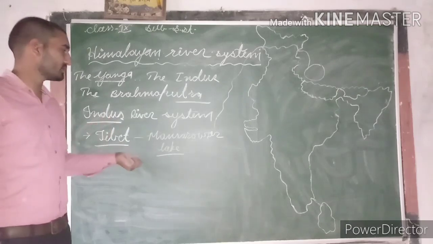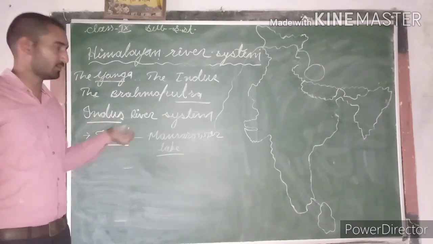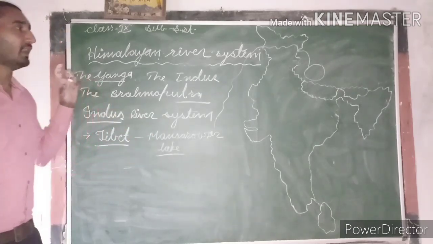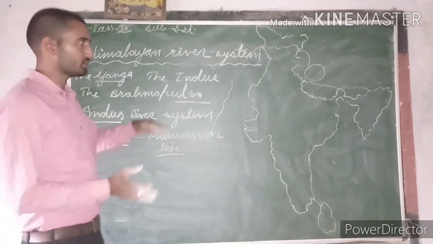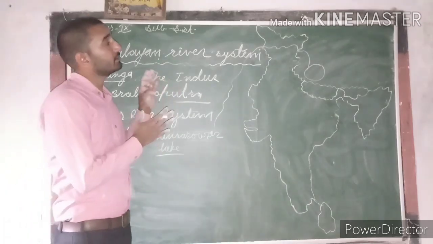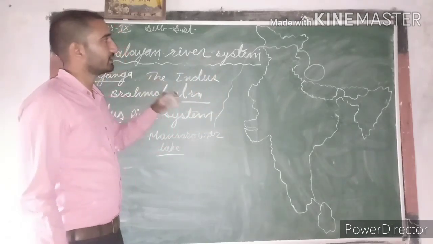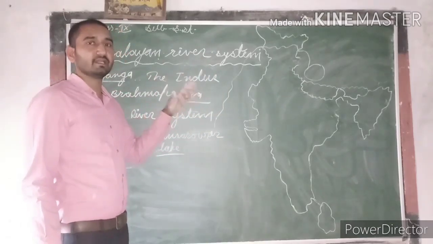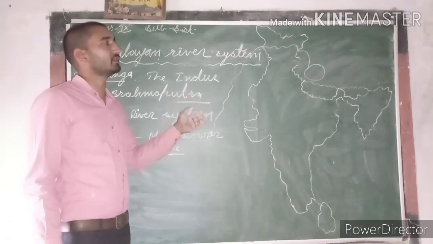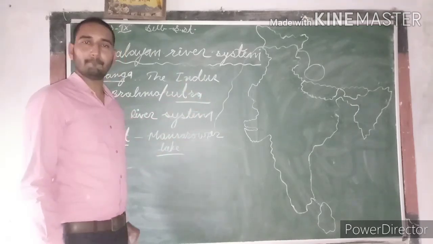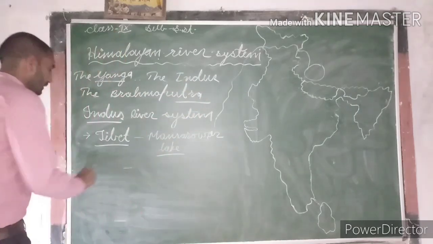So the Indus river originates from Tibet near Mansarovar lake, and after originating it flows westward and finally enters India from Ladakh, then flows in Kashmir and then Pakistan.